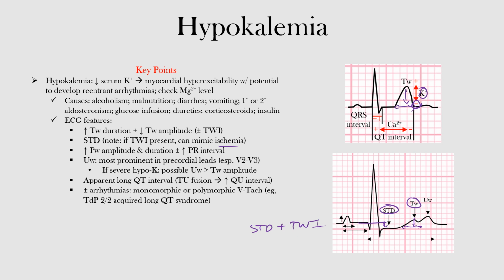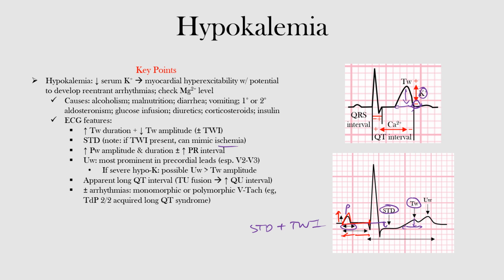Now the P wave amplitude and duration may increase, and so may the PR interval. Okay, so P wave duration. Here's our P wave, so duration getting wider, as well as our PR interval, which is from the beginning of our P wave up until our QRS complex. You can see that getting wider as well here. Those are two things you can see, as well as the P wave amplitude getting taller, going up. So our P wave is increasing in amplitude in that case.